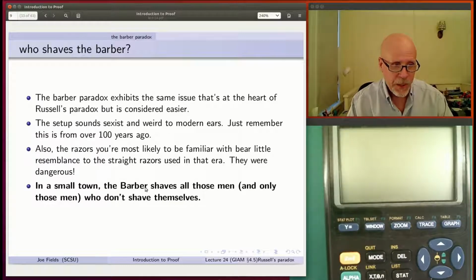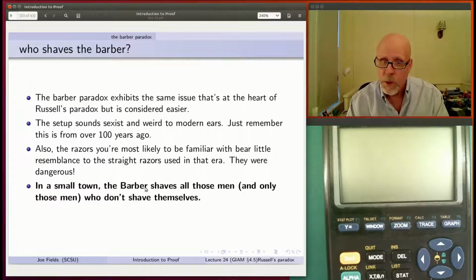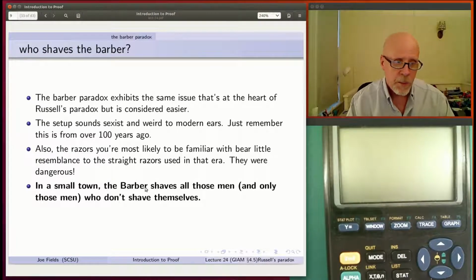That's the setup. In a small town, the barber shaves all those men, and only those men, who don't shave themselves. So the barber shaves you if and only if you don't shave yourself. That's the setup. And then there's this question that I titled the slide with: who shaves the barber?